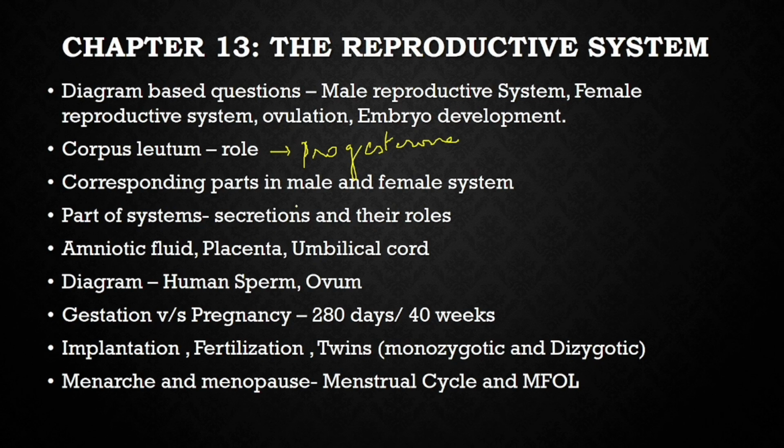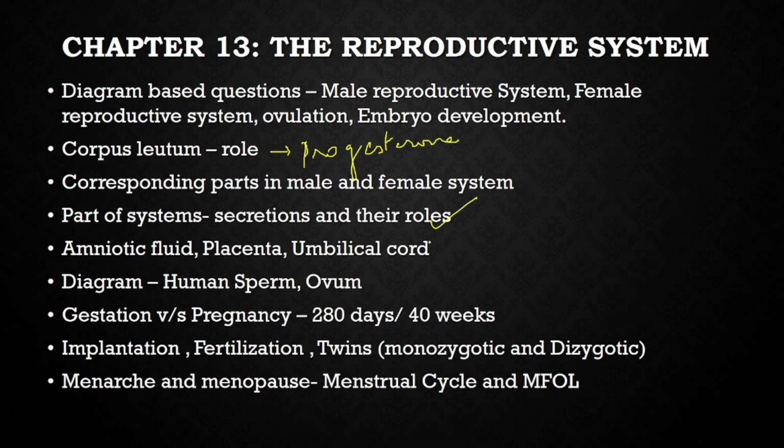Then, what are the corresponding parts in the male and the female systems? You need to understand this, because a ratio question can be asked on it. Know the parts of the systems, their secretions and their roles, in the male and female reproductive systems. In the male reproductive system you have the prostate gland, seminiferous tubules, interstitial cells, and the Cowper's gland. What are their secretions and their roles? There is a detailed video on the reproductive system, you can go through the same.